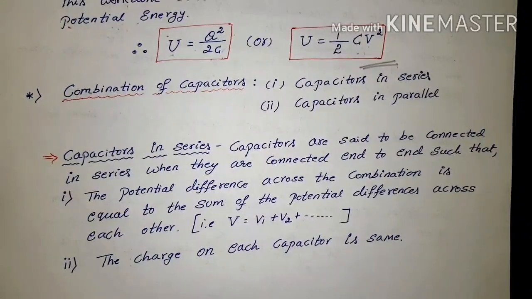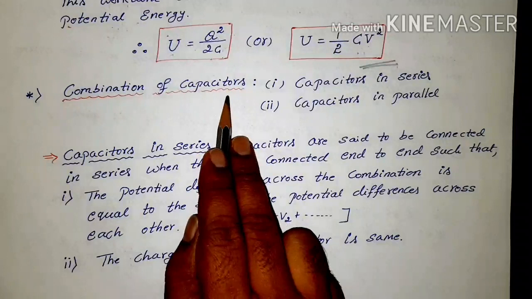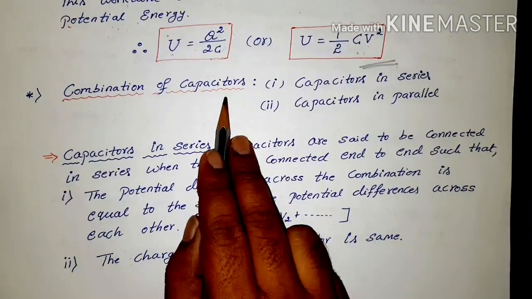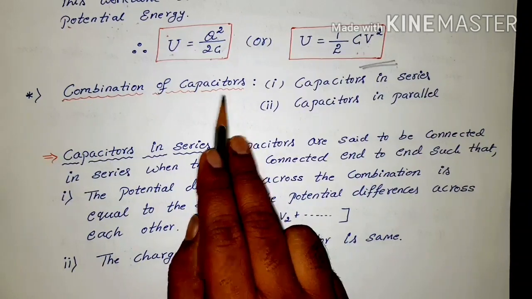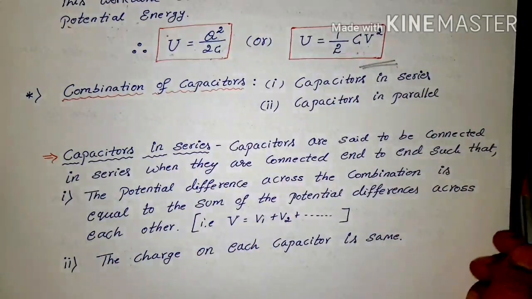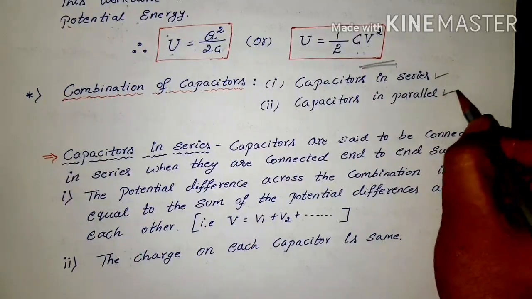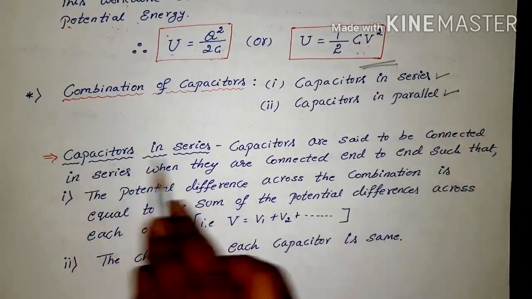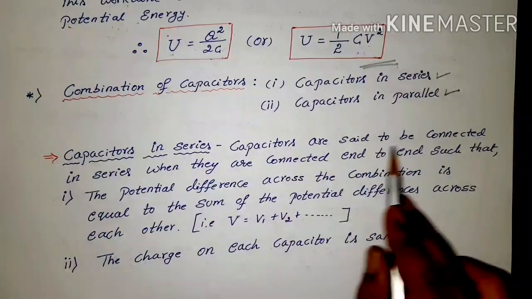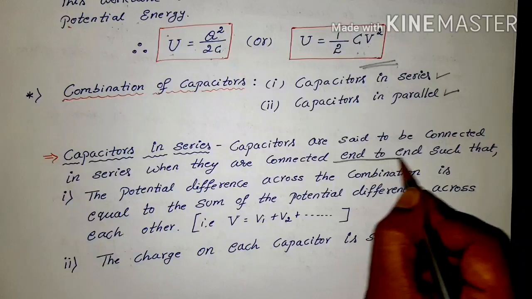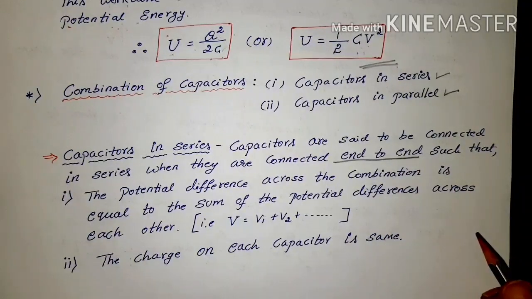The next one is the combination of capacitors. The capacitors can be connected, n number of capacitors, 2 capacitors, 3 capacitors, whatever the number is, in two ways. The first connection is in series, the next connection is in parallel. What is the meaning of capacitors in series? The capacitors are said to be connected in series when they are connected end to end, means one capacitor end should link to another capacitor end.